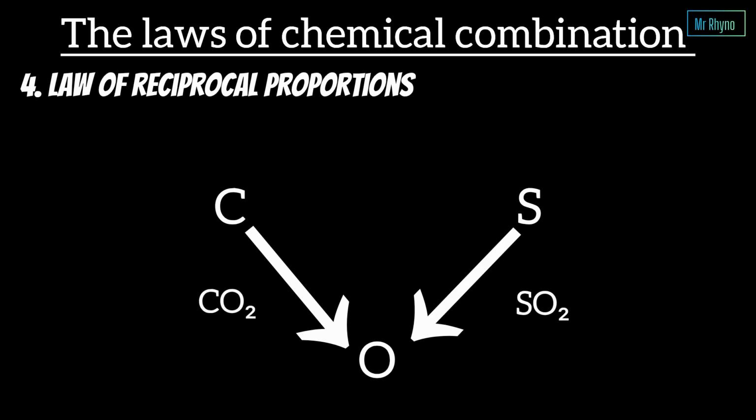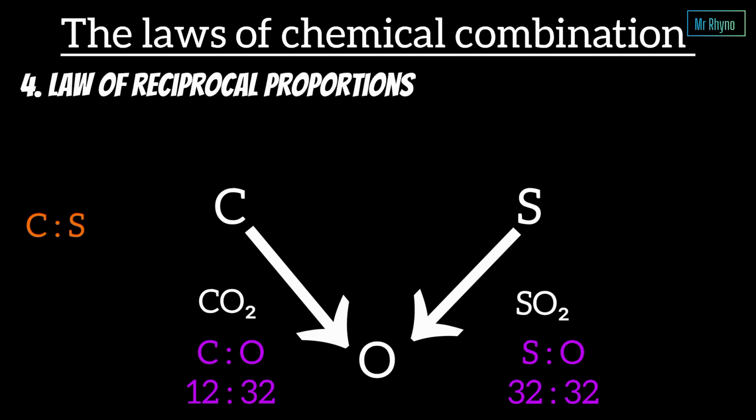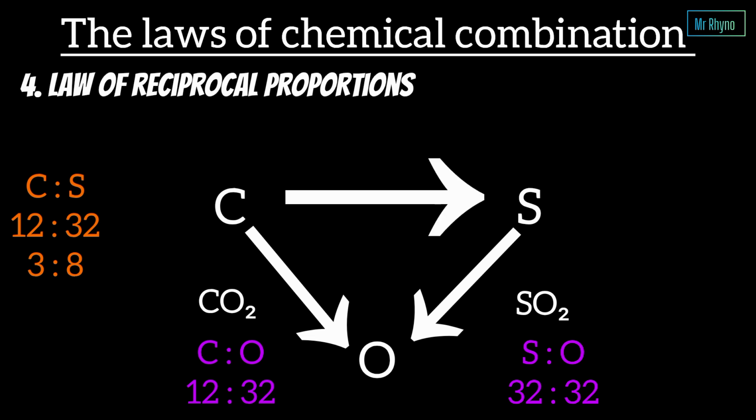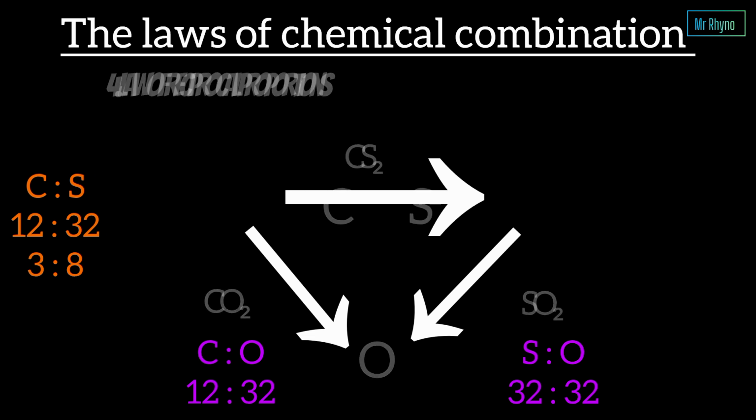For carbon dioxide, the ratio of carbon to oxygen is 12:32. For sulfur dioxide, the ratio of sulfur to oxygen is 32:32. Using the same mass of oxygen, we compare carbon and sulfur. The ratio of carbon to sulfur is 12:32, and this simplifies to 3:8. Now consider a compound formed directly between carbon and sulfur. The ratio between carbon and sulfur is found to be related by a simple whole number relationship. Again, chemistry reveals a hidden mathematical pattern.